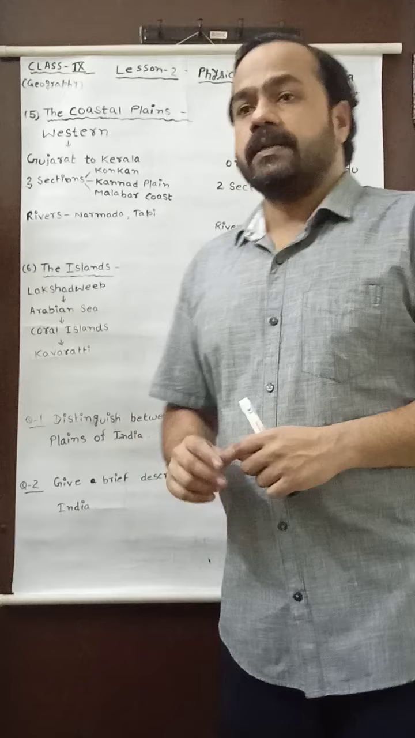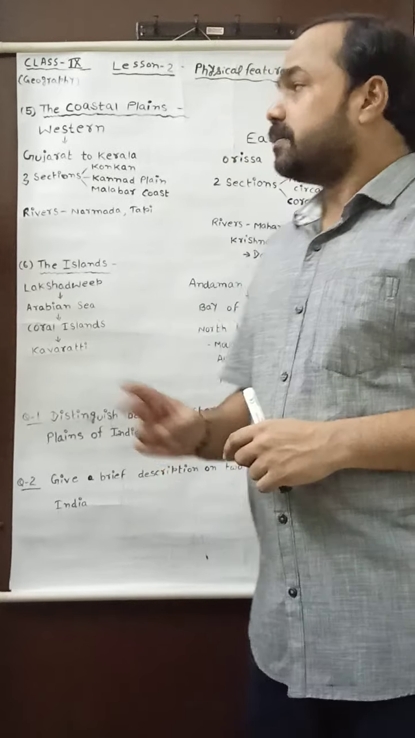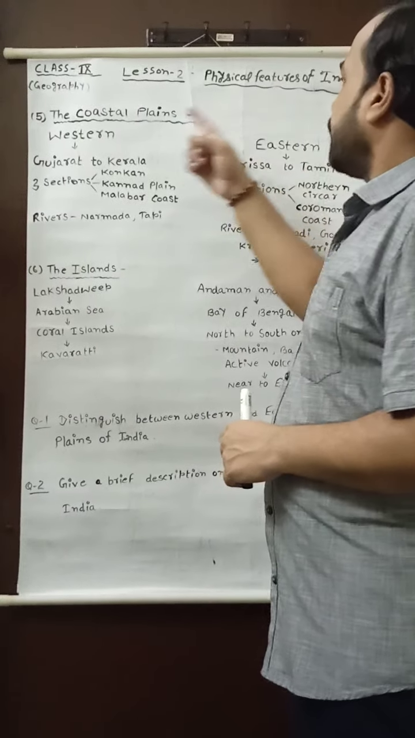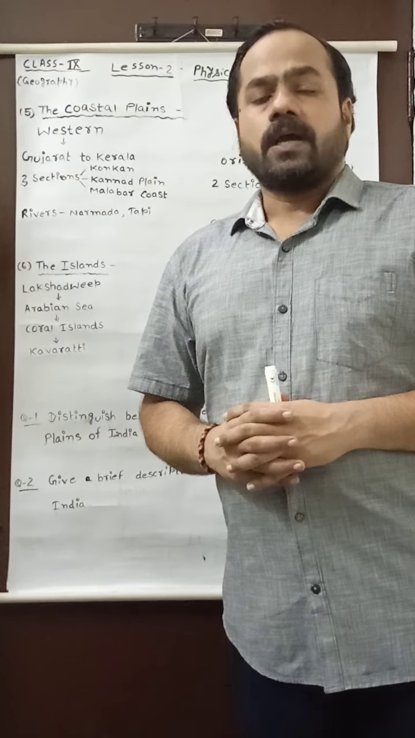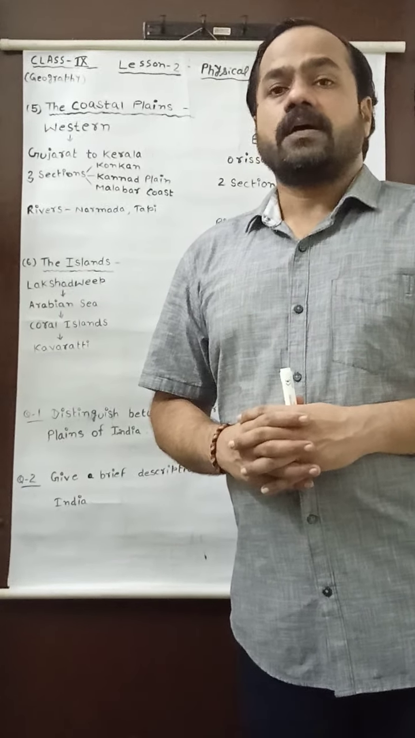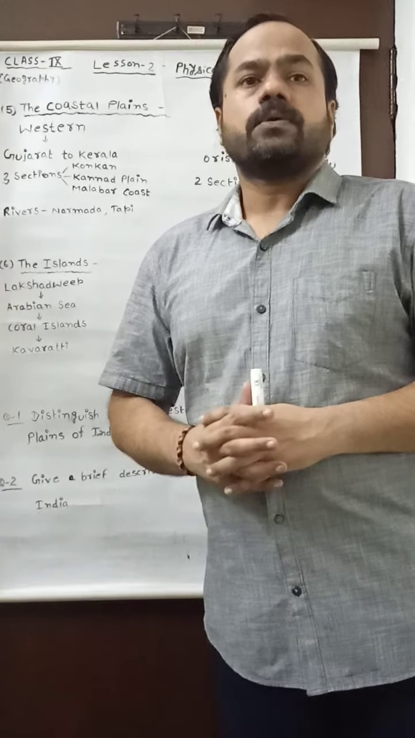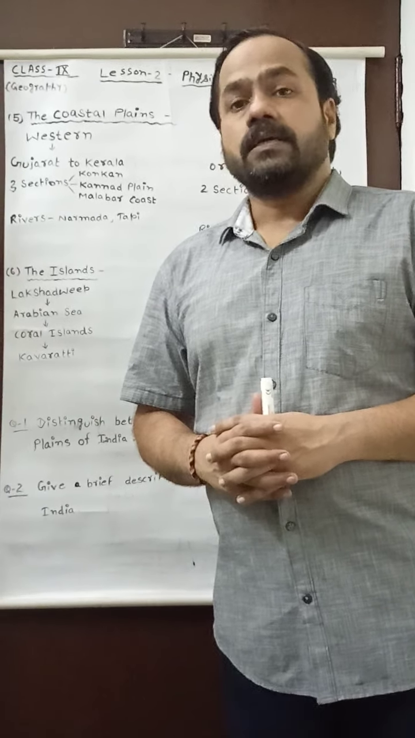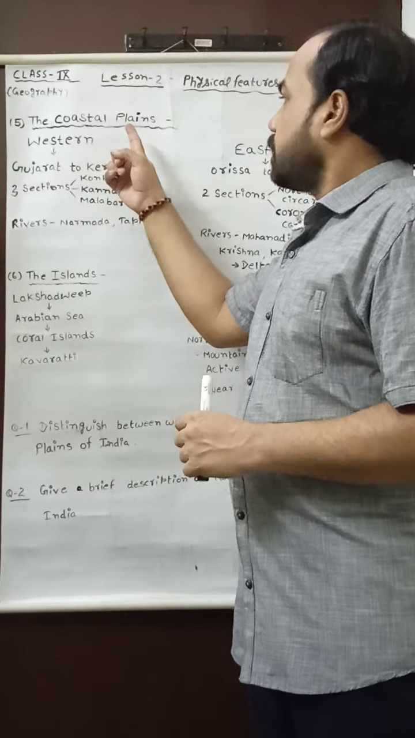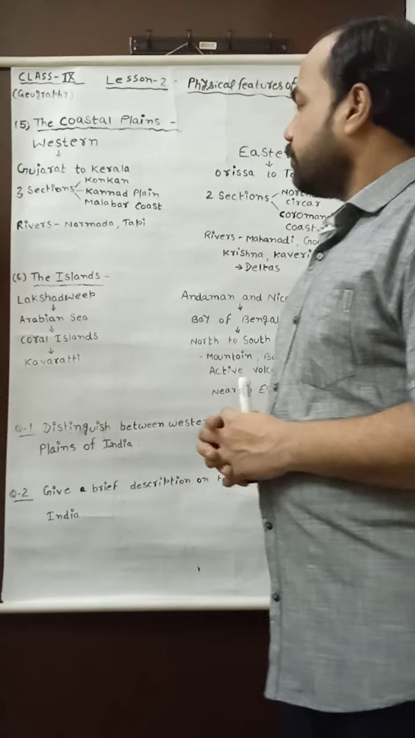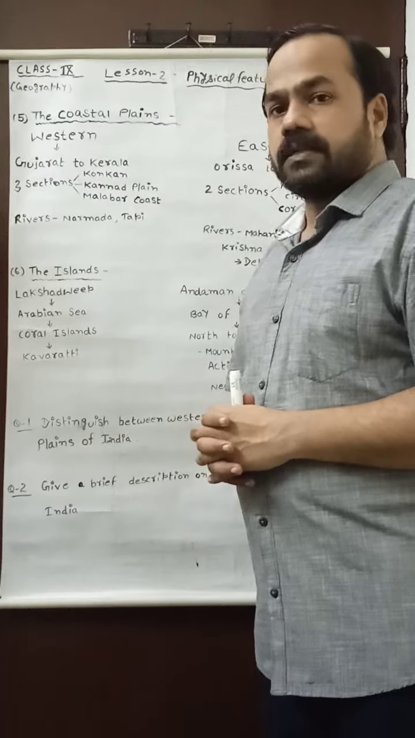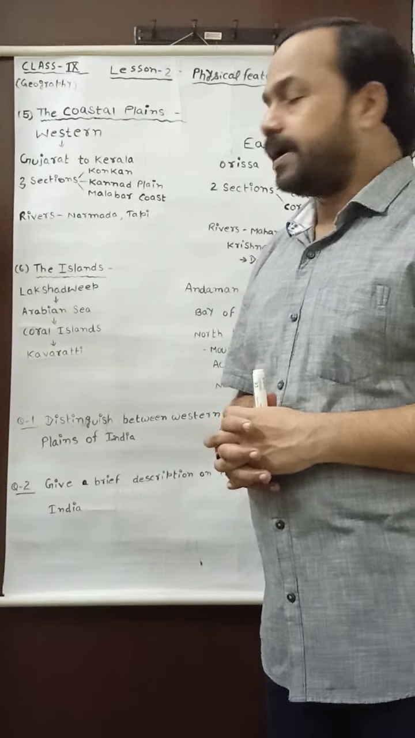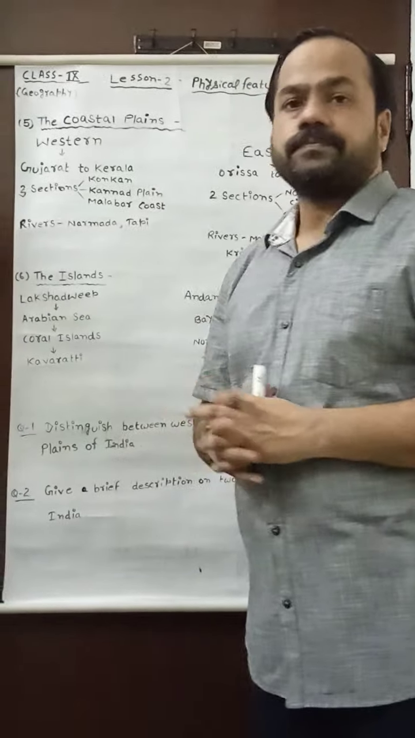Hello class 9. It is my fifth video related to lesson 2, physical features of India, from geography. In this video I will discuss the last two physical divisions of India. Number 1 is the coastal plains, which is the fifth physical division of India, and number 2 is the sixth physical division of India, that is the islands.